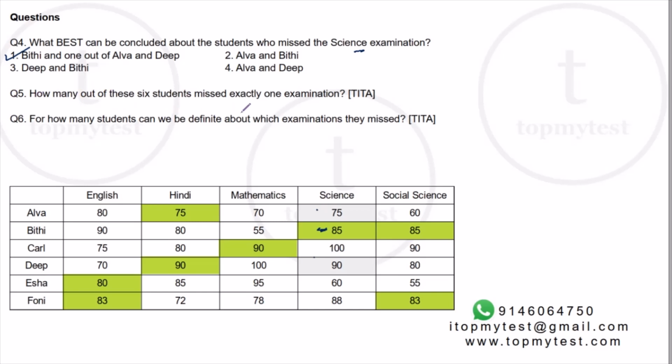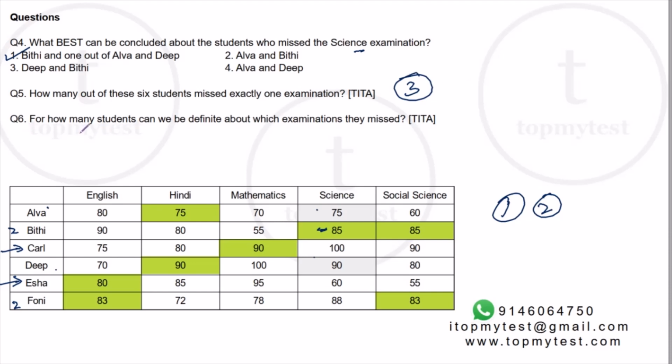Okay, question number 5. How many of these students missed exactly one examination? Now we know Carl missed one examination. Isha missed one examination. Right. We know Beatty missed 2 examinations. Phony missed 2 examinations. Right. Now, between Alva and Deep, both of them have missed Hindi. One of them would be missing only Hindi. The other one would have missed 2 exams, Hindi and science. So, people who missed only one examination will be Carl, Isha, and exactly 1 out of Alva and Deep. So, 3 people in all.